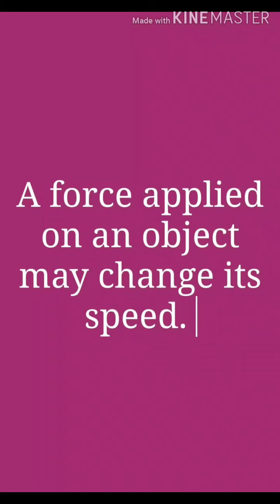So, what do all these observations we discussed so far suggest? These observations suggest that a force applied on an object may change its speed. If the force applied on an object is in the direction in which it moves, the speed of the object increases. If the force is applied in the direction opposite to the direction of motion, then it results in a decrease in the speed of the object.